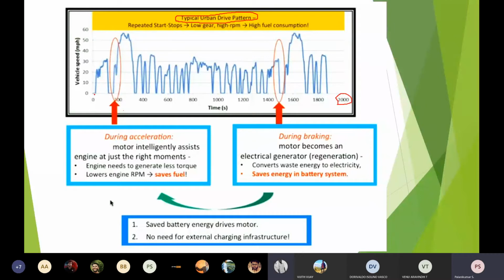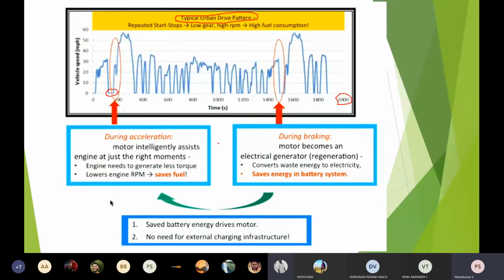So this is showing that initially it is starting at very slow speed, then the speed is increasing. Very often, because of road conditions, speed breakers, or a sudden signal coming, the vehicle will be idle. Suppose it is 0 to 200, maybe some 50 or 40 seconds, then once again it starts, goes to peak, and comes to idle. So this is a typical urban drive pattern.